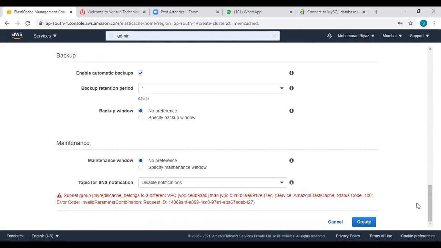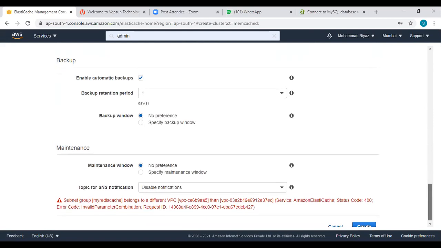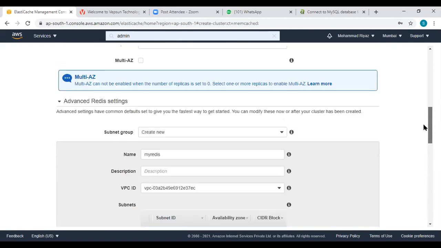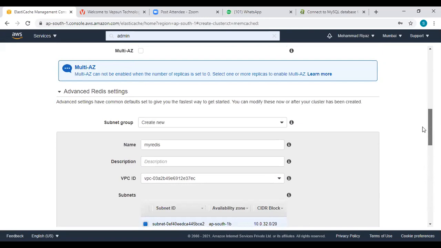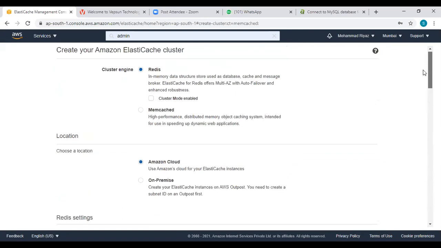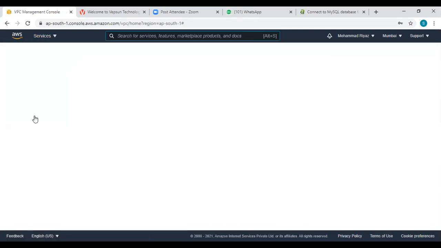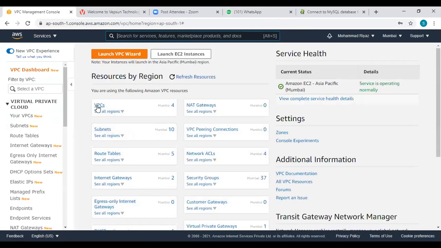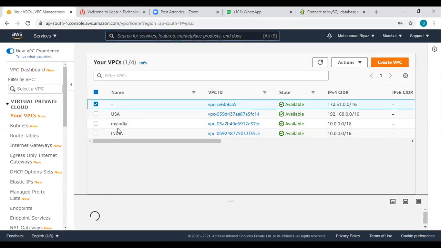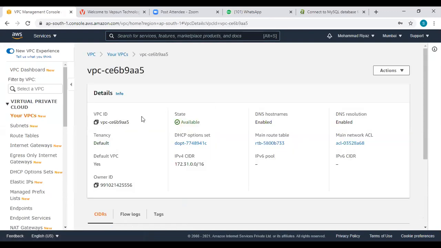CB9A5. It's a default one. Okay, we can use this one.